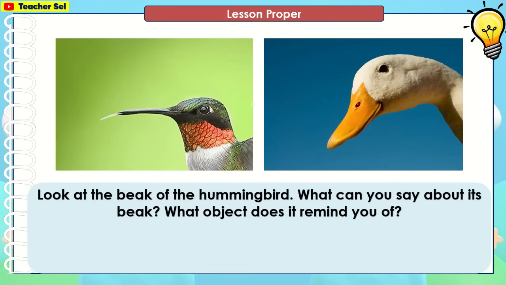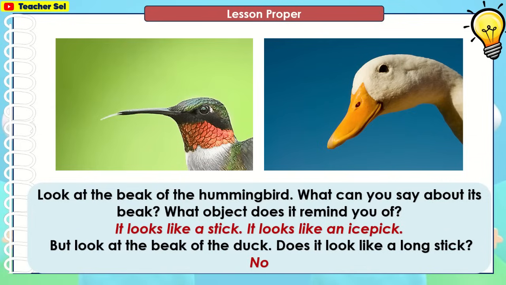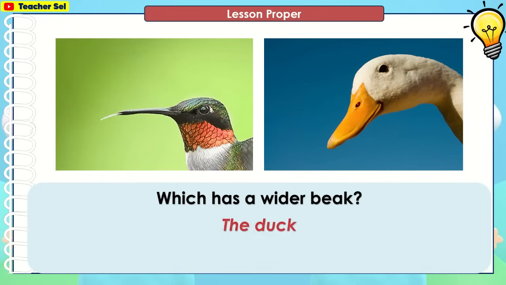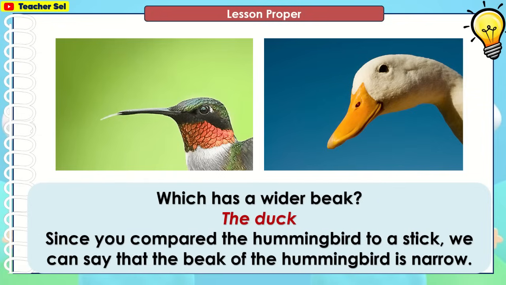Look at the beak of the hummingbird. What can you say about its beak? What object does it remind you of? It looks like a stick. It looks like an ice pick. But look at the beak of duck. Does it look like a long stick? No. Which has a wider beak? The duck. Since you compare the hummingbird to a stick, we can say that the beak of the hummingbird is narrow.